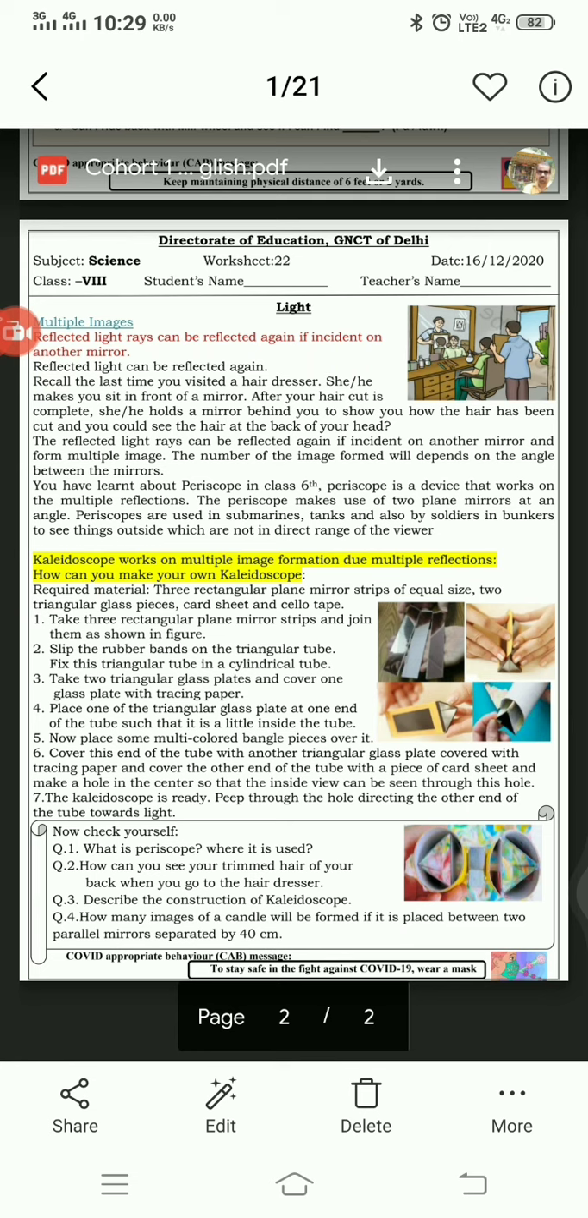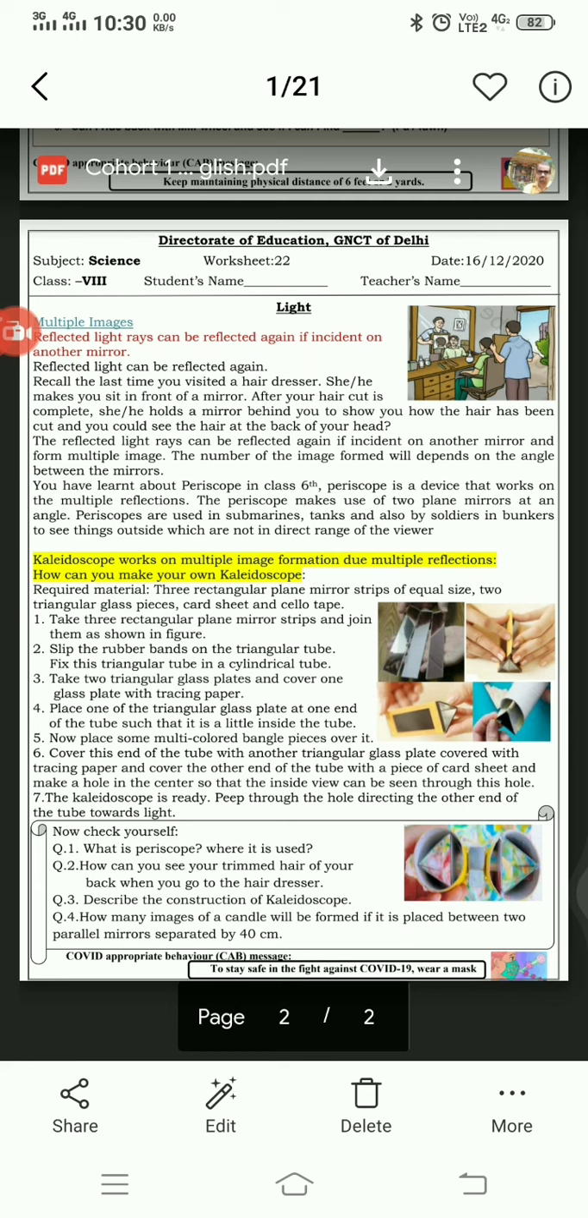First, you take 3 rectangular plane mirror strips and join them as shown in the figure. Second, slip the rubber bands on the triangular prism. Fix this triangular prism in a cylindrical tube. Then take 2 triangular glass plates and cover one glass plate with tracing paper. Place one of the triangular glass plates at one end of the tube such that it is a little inside the tube. Now place some multicolored bangle pieces over it. Now cover this end of the tube with another triangular glass plate covered with tracing paper and cover the other end of the tube with a piece of card sheet and make a hole in the center so that the inside view can be seen through this hole.